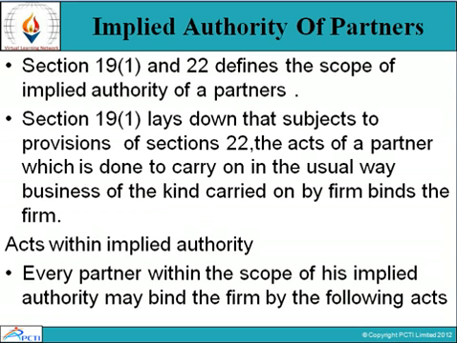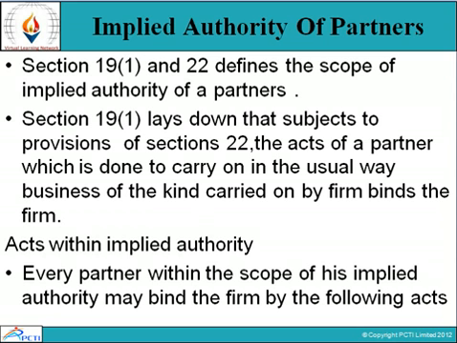Implied authority of partner. Sections 19(1) and 22 define the scope of implied authority of a partner. Section 19(1) lays down that, subject to the provision of Section 22, the act of a partner which is done to carry on, in the usual way, business of the kind carried on by the firm binds the firm.